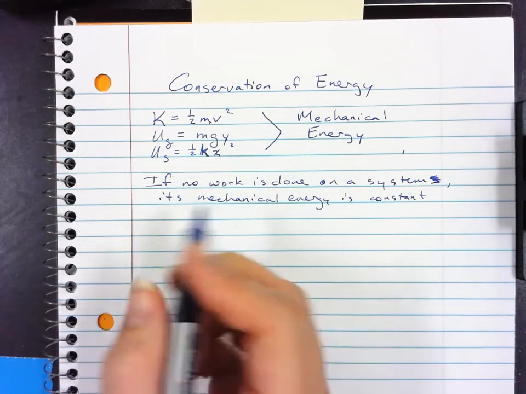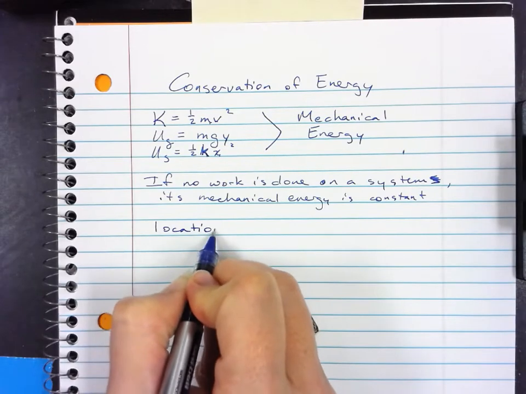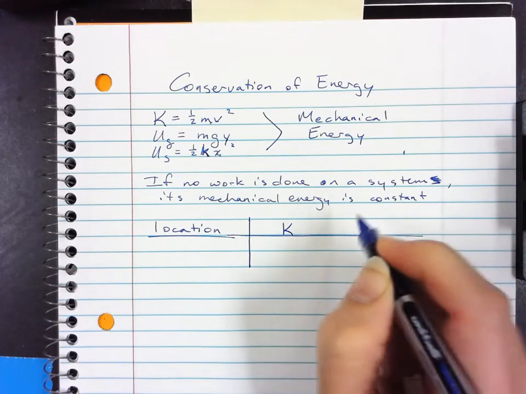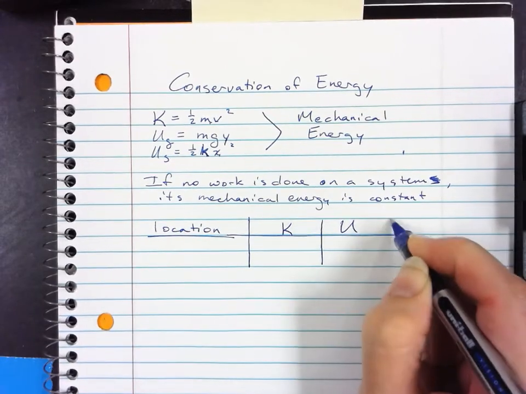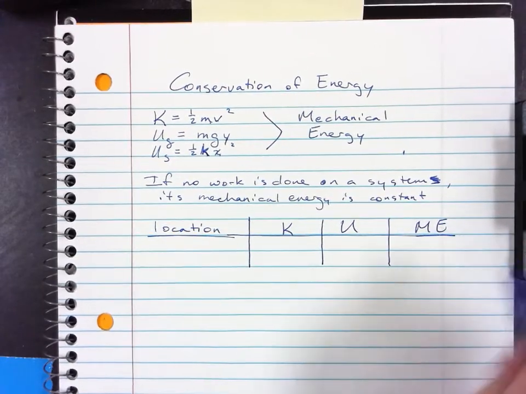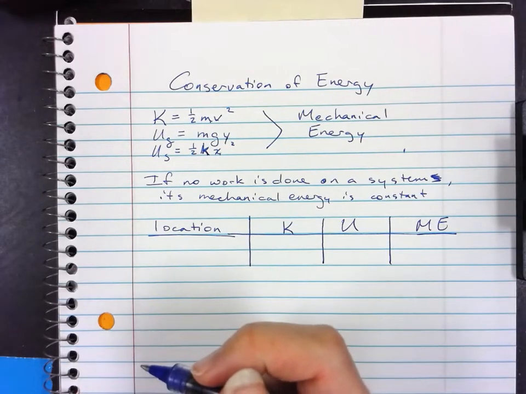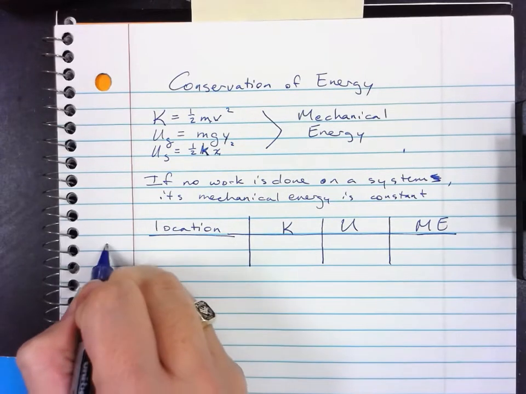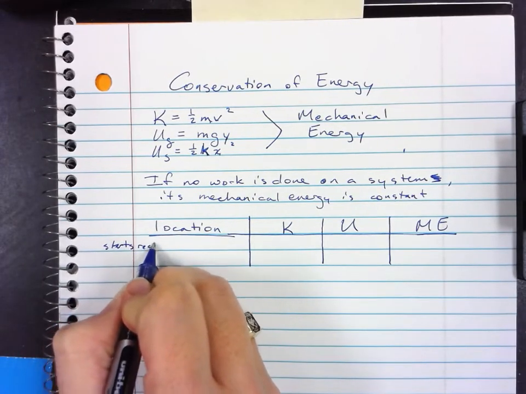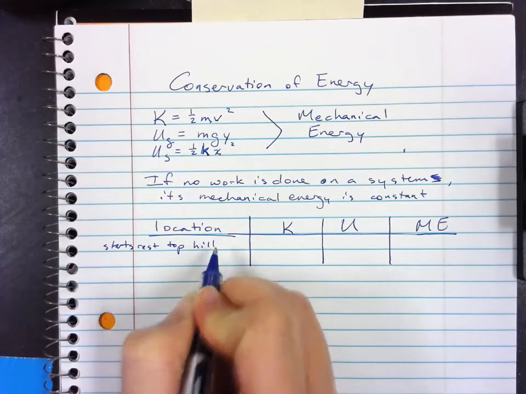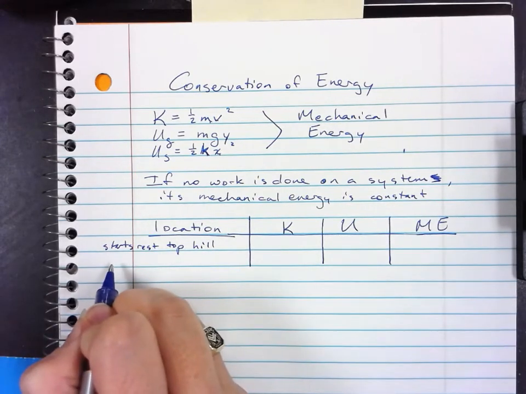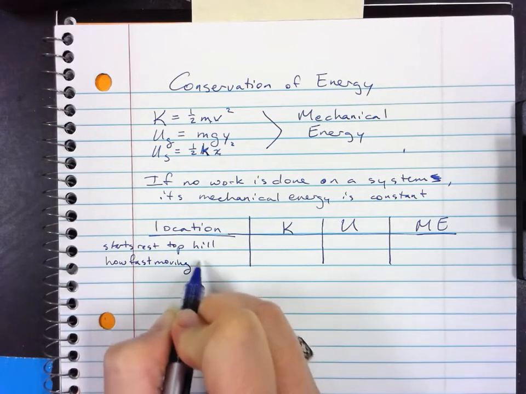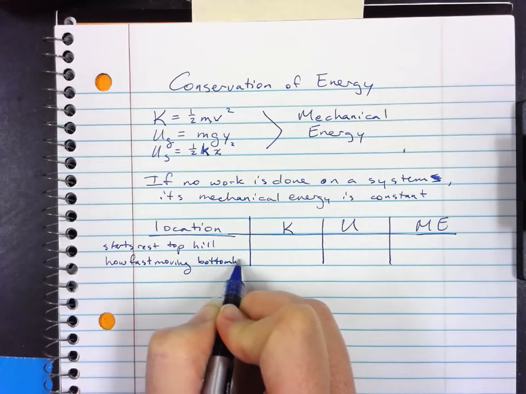Last year I had to do two charts. So you had location, kinetic, potential, and mechanical. And so I might give you a problem where an object starts from rest at the top of a hill, and I want to know how fast it's moving at the bottom of the hill.